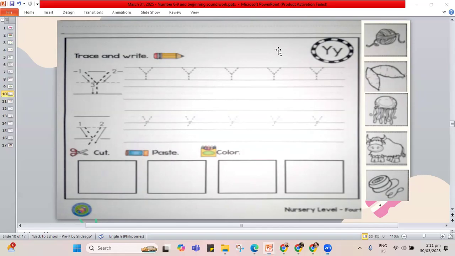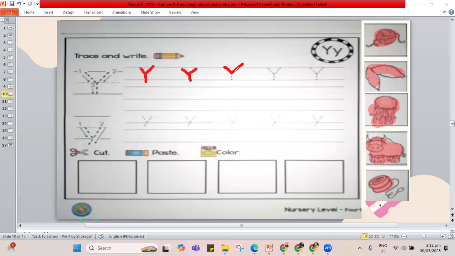So here, for my work, I get to color also the pictures. I have the yarn, I have the yam, I have the jellyfish, the yak, and also the yo-yo. And for tracing my letter Y, remember a V in the air, a pole to hold it there.